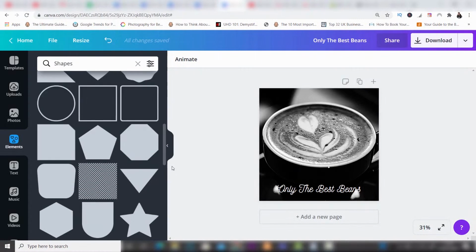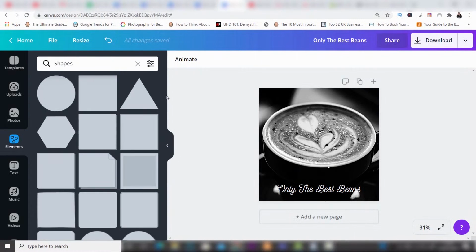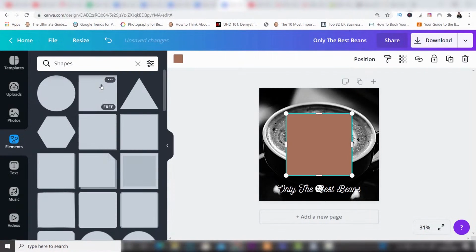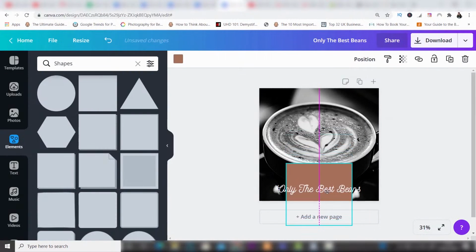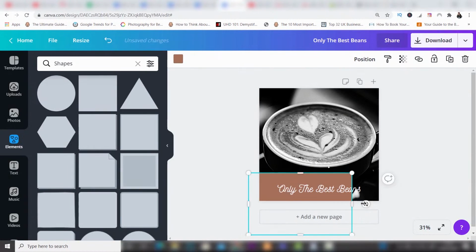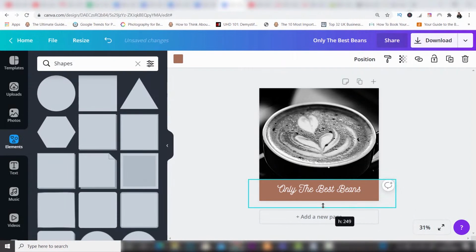So what we're going to do here is create a background, and I'm going to create a square, and then I'm going to drag this down to make it go behind my text, and this is going to mean that the text will stand out more. Now, just like before, you can crop this by dragging it to the side. And let's make this a bit smaller because it's a bit too high. Drag this up. And in fact, let's make it smaller again.